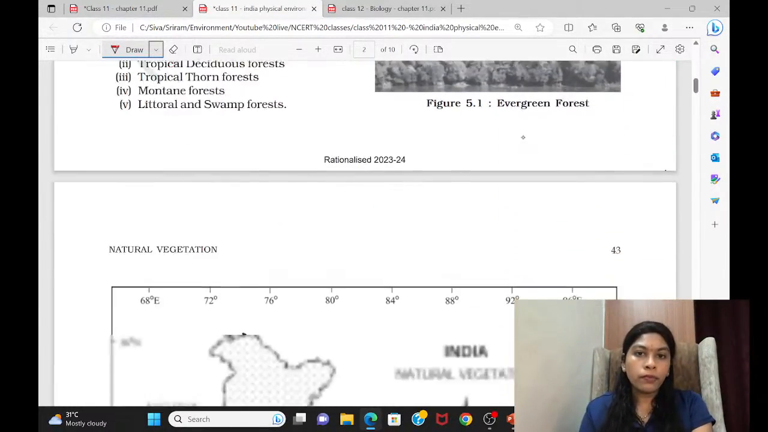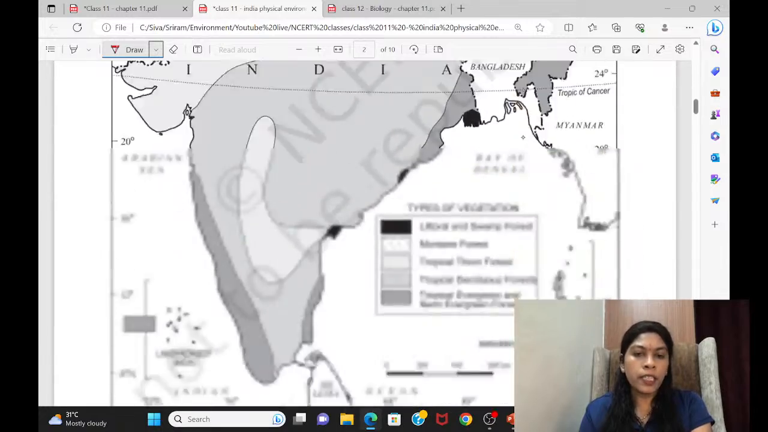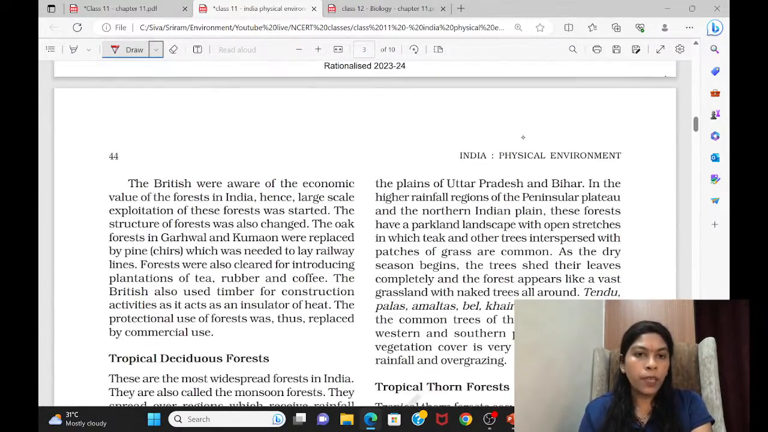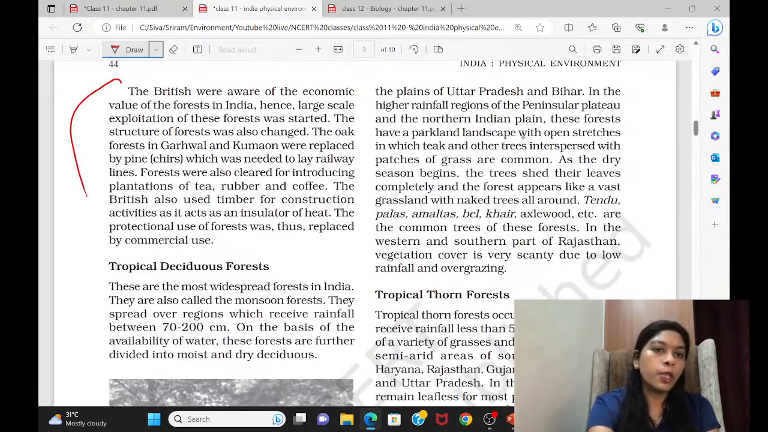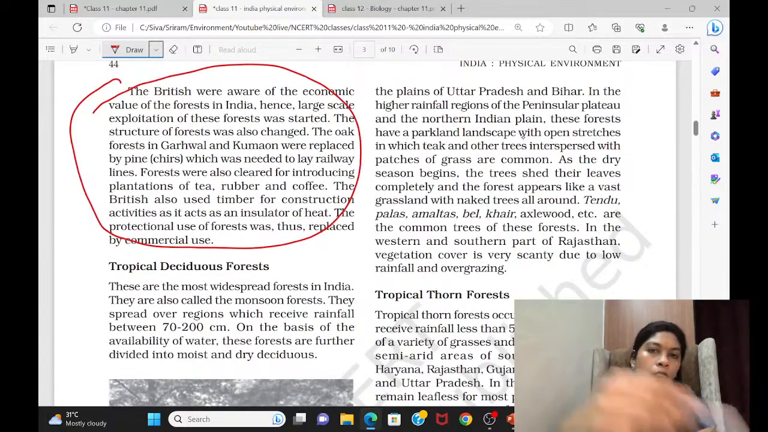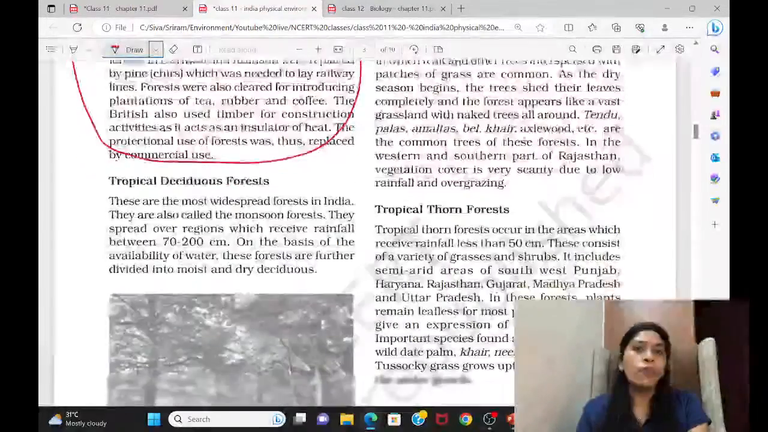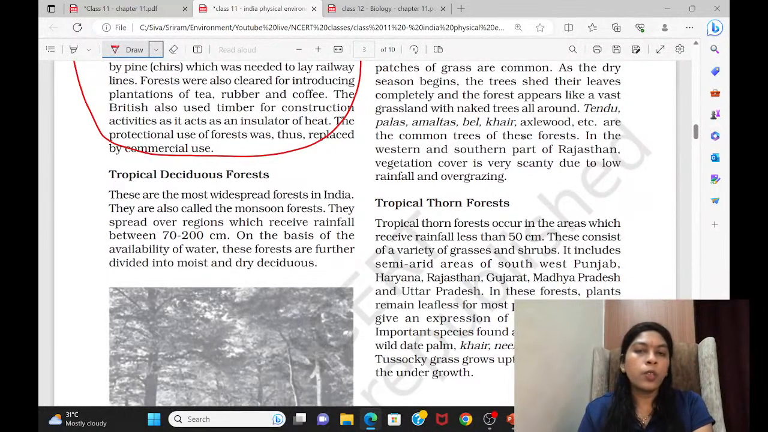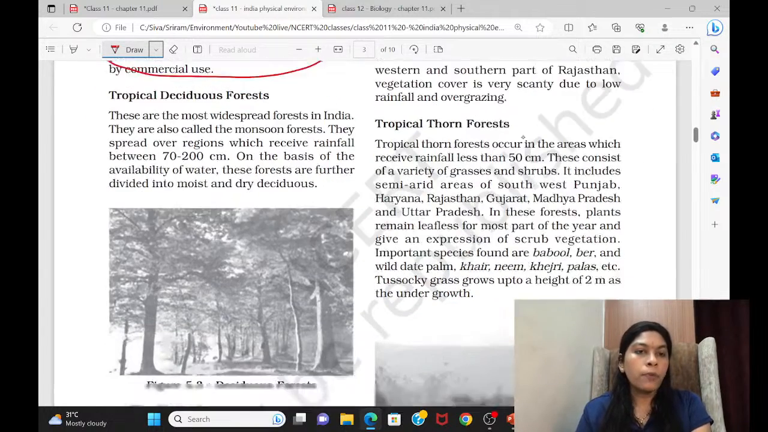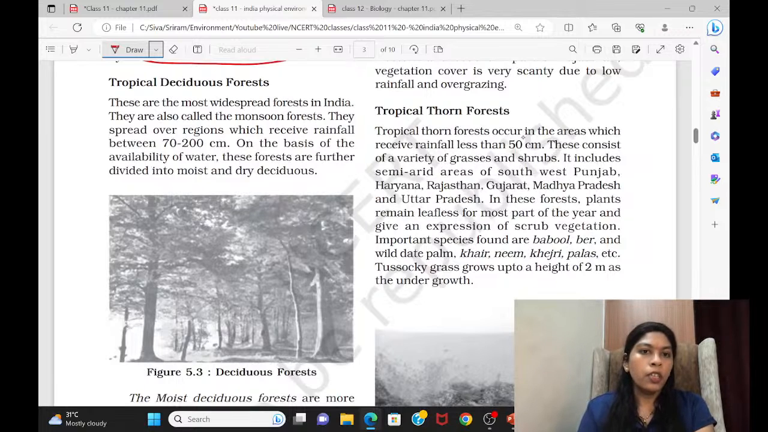Right, now come to the next forest. See whatever information we can take. This is about the destruction of forest, how this evergreen forest was destroyed by the British for timber. So now it is occupied by plantations everywhere, especially in southern India. Plantation trees like eucalyptus are occupying the area. Then comes the tropical deciduous forest. See this, the temperature ranges should be 70 to 200.